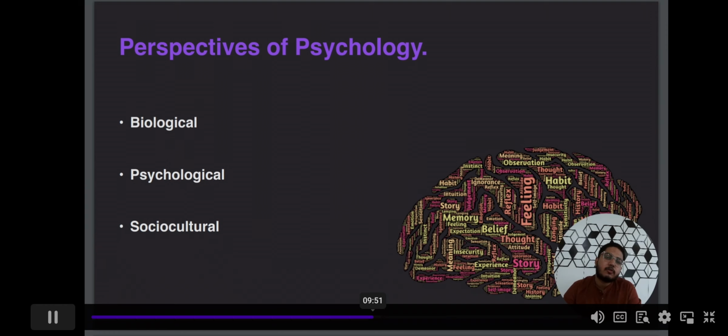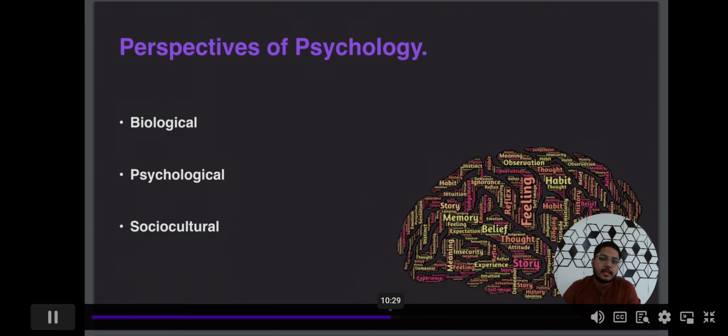So the first perspective of psychology we have is the biological perspective. What is biology? Biology is how a human body works. Biology is attached to human beings and life. So those associated with the biological perspective view human behavior as a part of biology. They understand that every human behavior has a biological function attached to it.